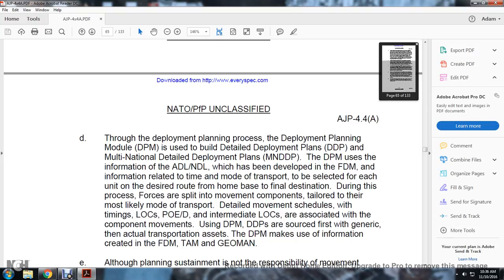During the process, the forces are split into movement components tailored to the most likely mode of transportation. A detailed movement schedule with the timing of the lines of communication, points of embarkation and disembarkation are associated with the component movements of the deployment planning module. It makes use of the information created by the force deployment module, the transportation asset manager and the geographical management module.